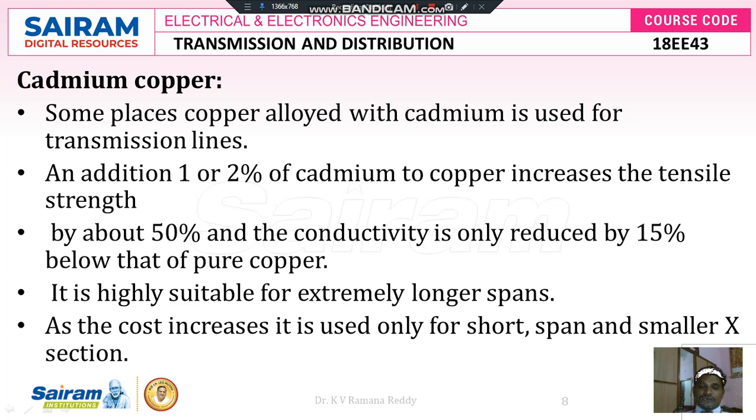It is used only for short spans and smaller cross sections, because while we add cadmium to copper to increase tensile or mechanical strength by 50%, we lose 15% of conductivity. Among these two things, we can prefer the advantage that copper increases its tensile strength by 50%. We can take this phenomenon into account, and that's why we choose cadmium copper to improve the construction of the conductor. So it is preferable for short spans and smaller cross sections, as it is cost effective.